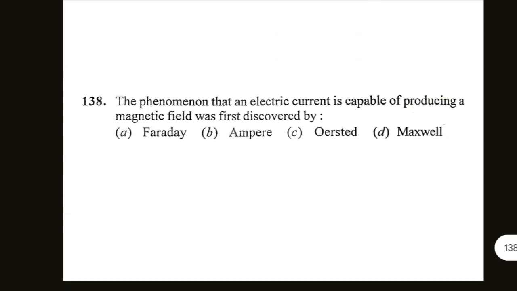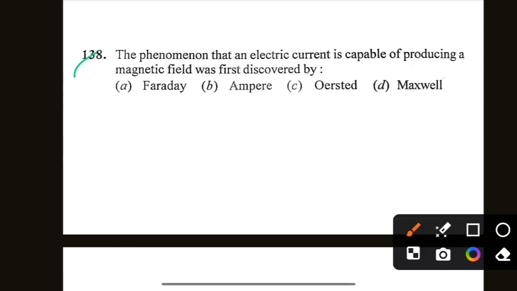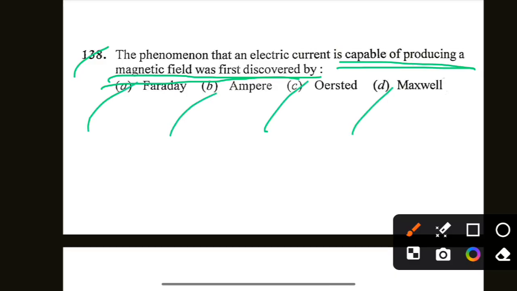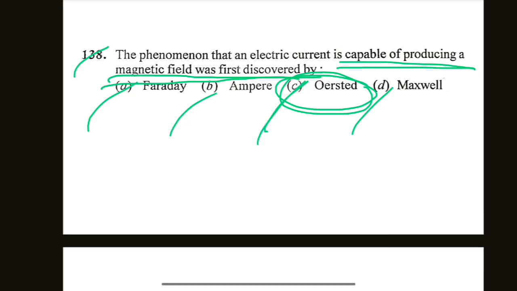Next is the phenomenon that an electric current is capable of producing a magnetic field was first discovered by Faraday, Ampere, Oersted, Maxwell. Option C is correct, Oersted. The phenomenon that an electric current is capable of producing a magnetic field was first discovered by Oersted.